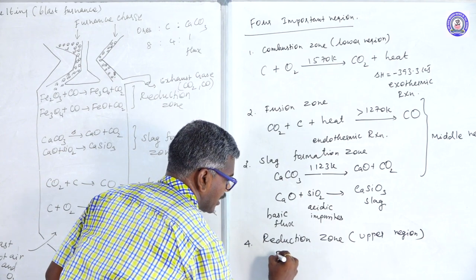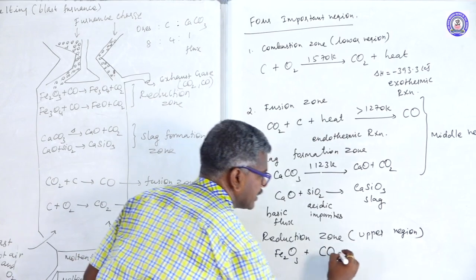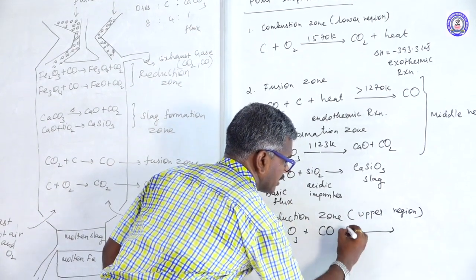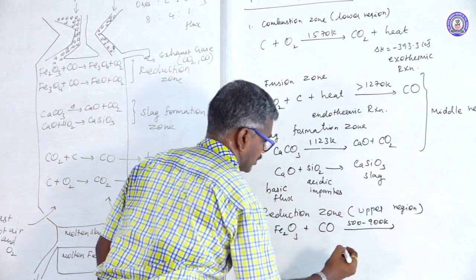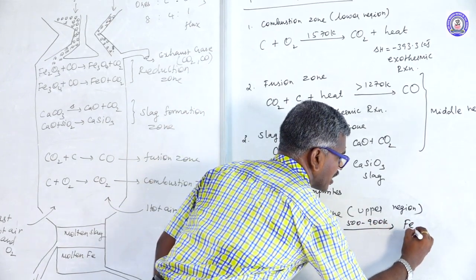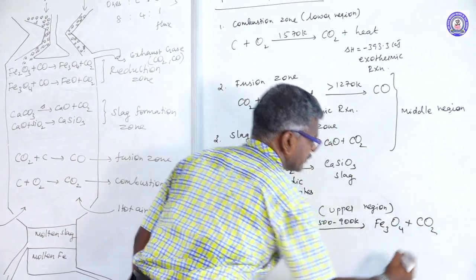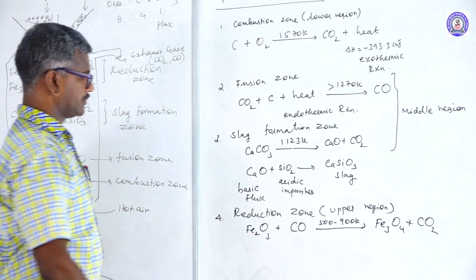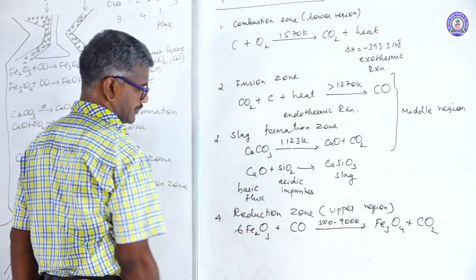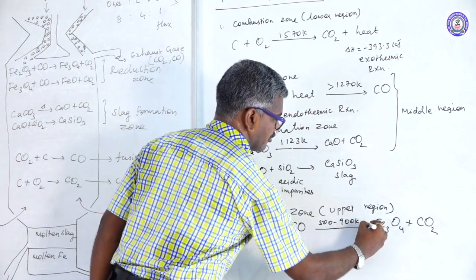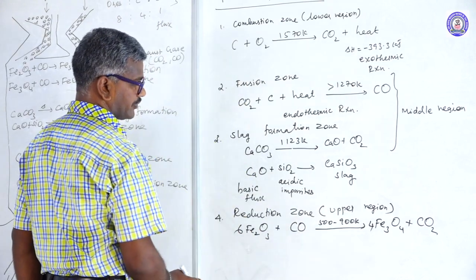Here Fe2O3 reacts with carbon monoxide, maintaining the temperature 500 to 900 Kelvin, to form Fe3O4 plus carbon dioxide. Balance the equation. Here 3, here is a 2, so 6. Here is a 4, 6 2s are 12, 4 into 3, 12 iron.